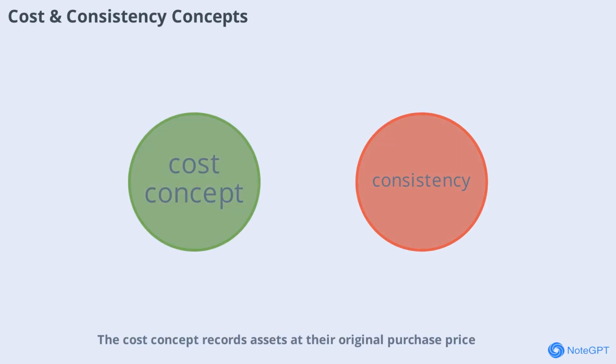Cost concept records assets at their original purchase price, not current market value. The consistency concept requires that accounting methods remain unchanged from one period to another unless a change is justified and disclosed. These concepts ensure stability and comparability in financial statements.